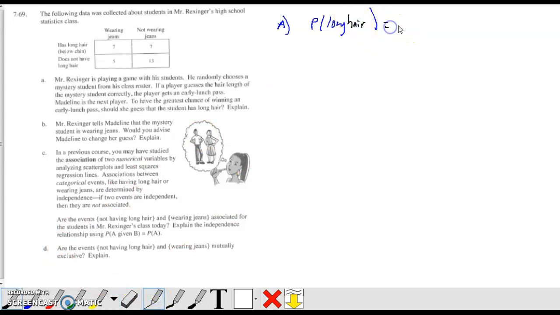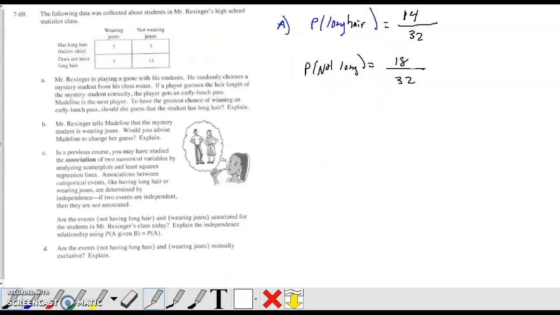Okay, so how many students are altogether in Mr. Rexinger's class? If we add up 7 and 13, we get 20, and then 27 plus 5, so there should be 32 students. And of the students that have long hair, we have 14. I'm going to find the ones with not long hair. I know already there are 32 students, so the students that don't have long hair is 18.